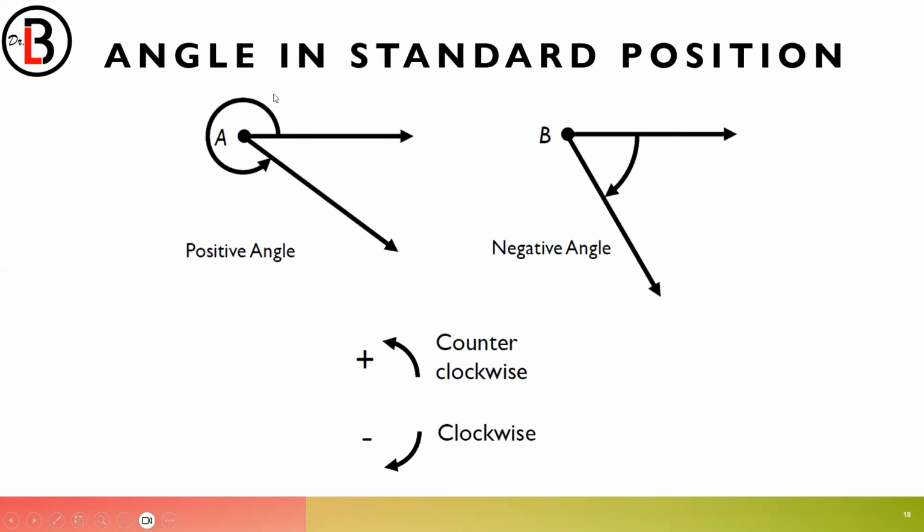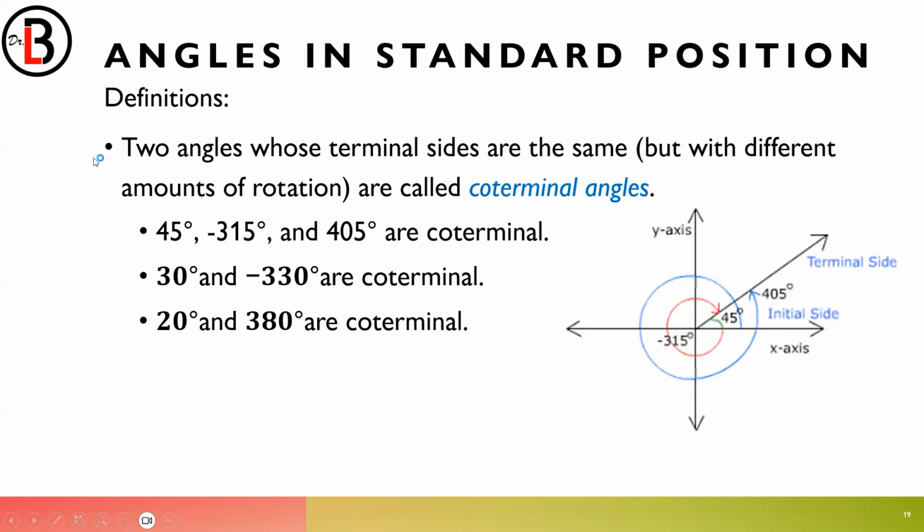Right, going back, when the rotation from the initial side is counterclockwise, it is a positive angle. Again, counterclockwise is this direction. When the rotation from the initial side is clockwise, that is a negative measure or negative angle. So, two angles whose terminal sides are the same but with different amounts of rotation, they're called